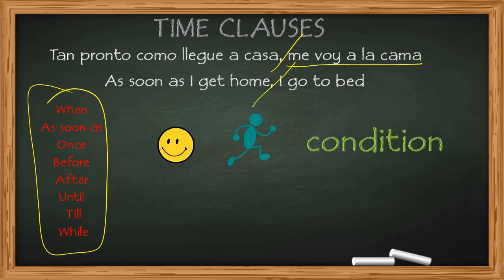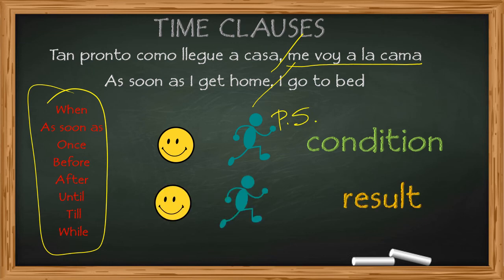Then we've got the condition, exactly the same, following the same structure with the present simple, and the second part of it, the result, has exactly the same options as before. So the many different options for you to use depending on the context or what you want to say. Now I think you're ready to do some exercises.